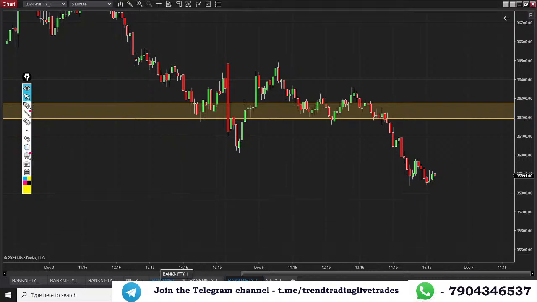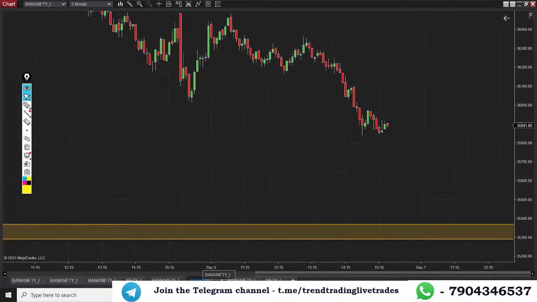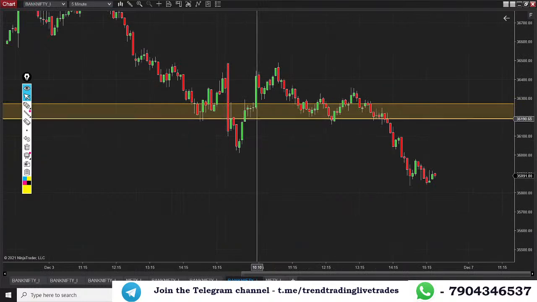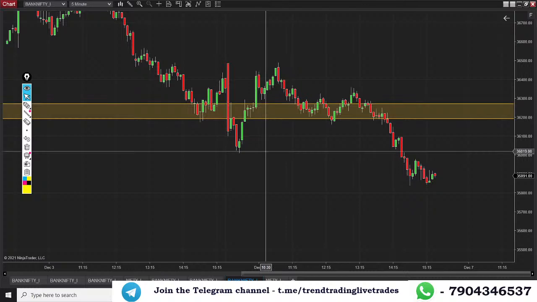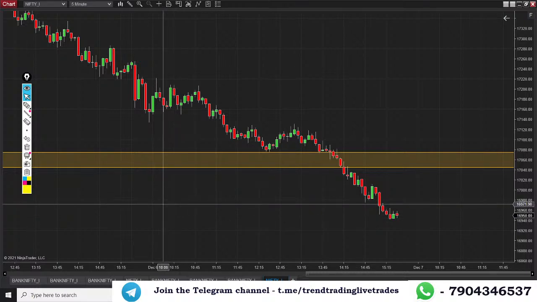Let me quickly summarize the Bank Nifty levels, and then I'll move on to the Nifty levels. Level number one is 36,010 to 36,090. Level number two, a slightly contra bullish plan, is 35,370 to 35,290, a slightly risky trade. And plan number three is 36,195 to 36,270 levels.